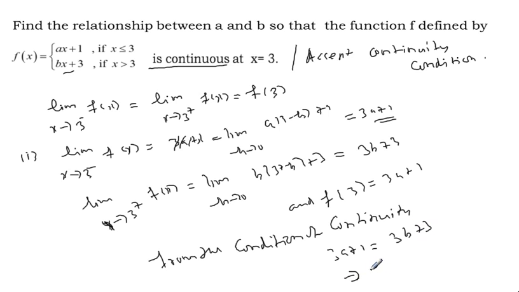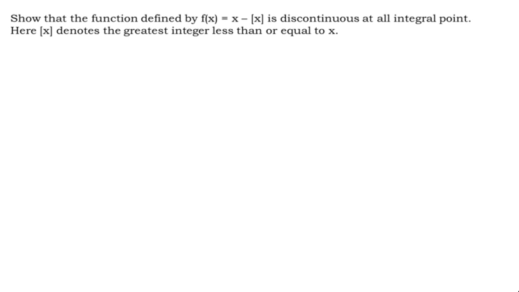Taking all the terms to the same side, 3a minus 3b equal to 3 minus 1, which is 2. So this is the relation we have got in terms of a and b. This is the required result: the relationship between a and b, obtained from the concept of continuity of the function. Okay, we'll continue.